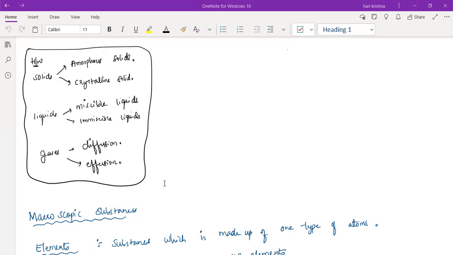In diffusion, the movement of particles is from a high area of concentration to low concentration. Now, effusion refers to the movement of gas particles through a tiny hole or small hole. Gas particles, gas molecules.